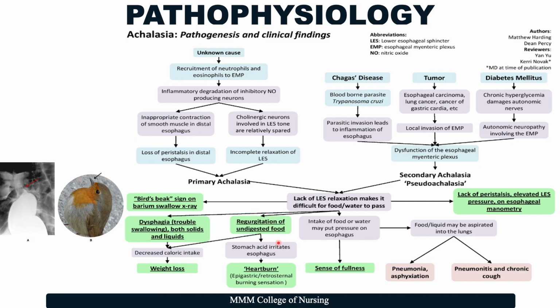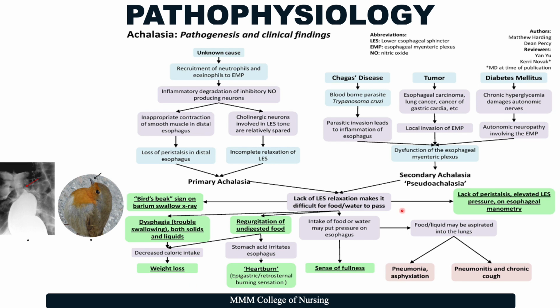The next one is regurgitation of undigested food that can cause stomach acid irritation of the esophagus and lead to heartburn. And this can be seen in the epigastric as well as the retrosternal region. And this regurgitation further can also cause decreased caloric intake and weight loss.